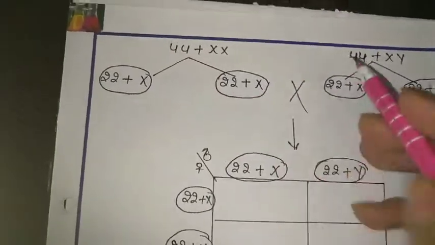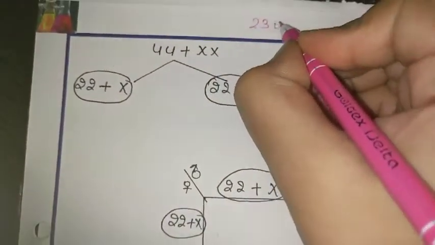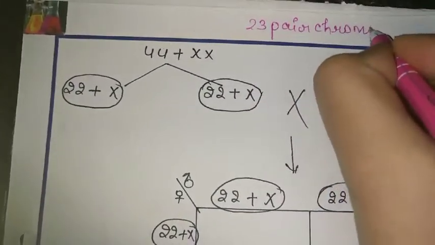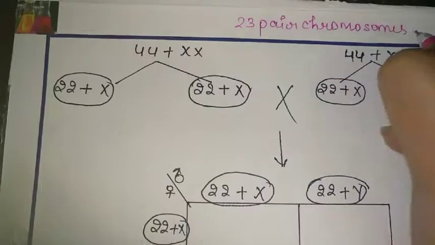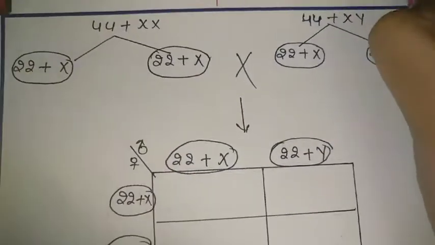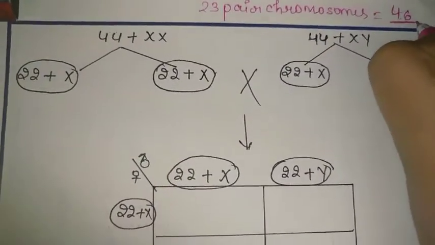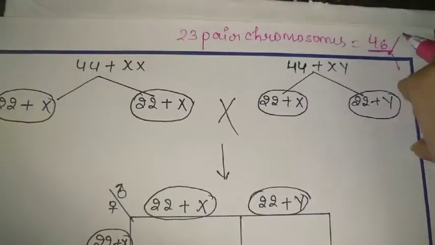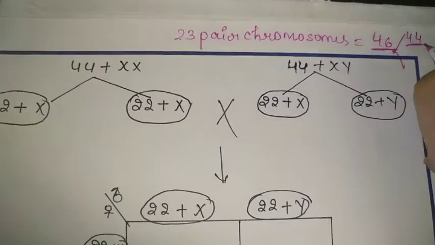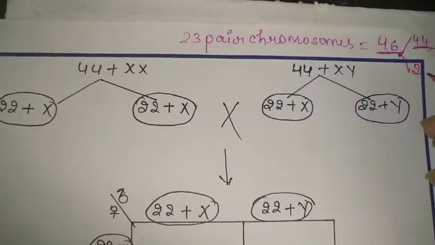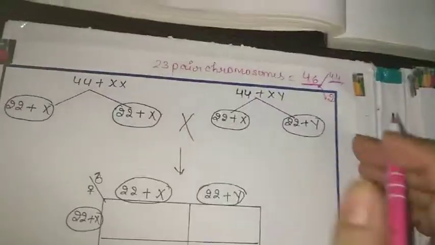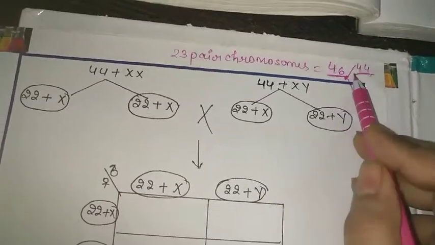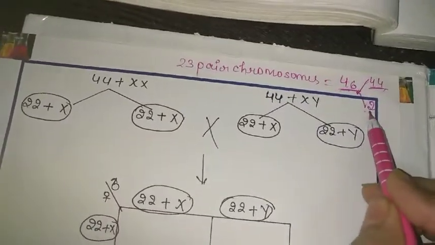Since you all know that we have 23 pairs of chromosomes, meaning a total of 46 chromosomes, out of which 44 are autosomes and 2 carry sex-related information.